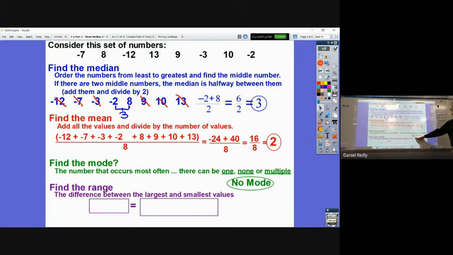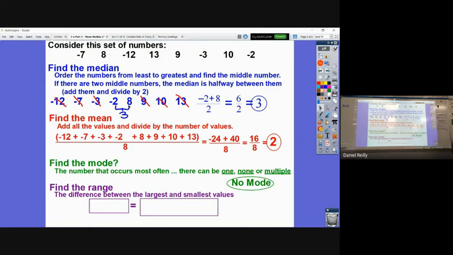You can have more than one. If there were 2 3s and 2 5s, then it would be 3 and 5. They would both be the mode of this set of numbers. If there was only one of each, it would be all numbers. It's all of them, so we just say none. So it's really none of them. None of them occurs more than the others, right? That's what the mode is.